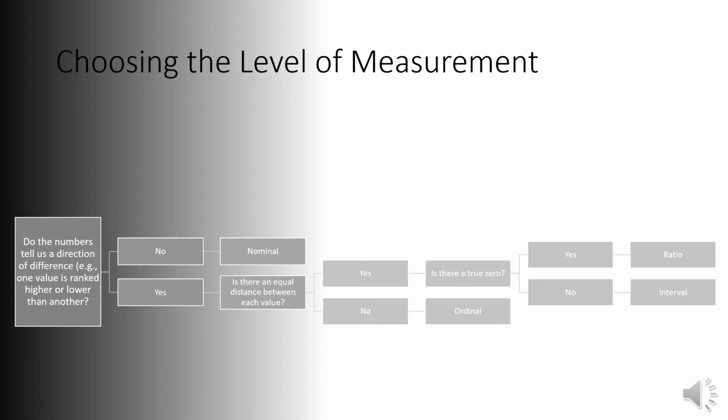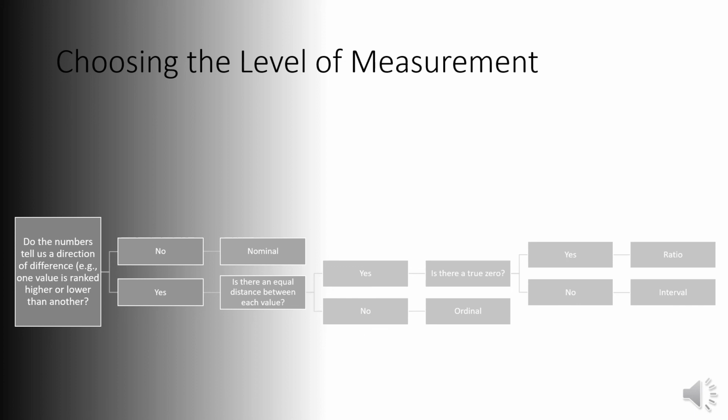Let's walk through how to decide what level of measurement the data you're working with is. The first question you need to ask, do the numbers tell us a direction of difference? So for example, is one value ranked higher or lower than the other? If the answer is no, such as the case with demographic variables such as gender or race, then the type of data we're working with is nominal. If the answer is yes, we're going to move on to the next question.